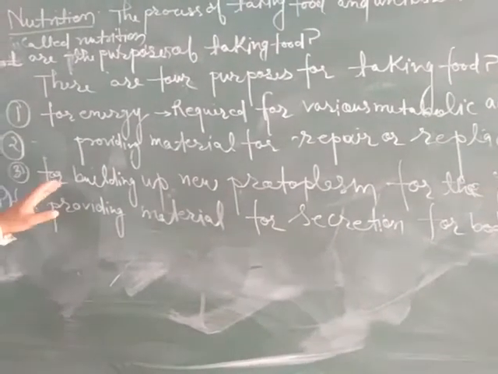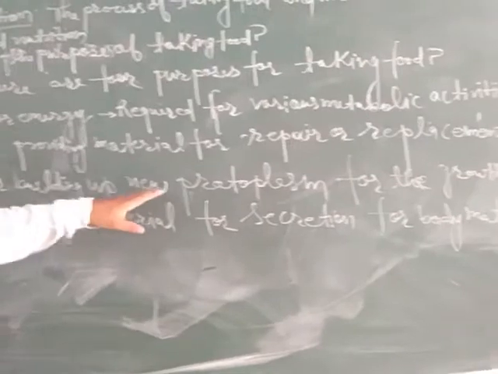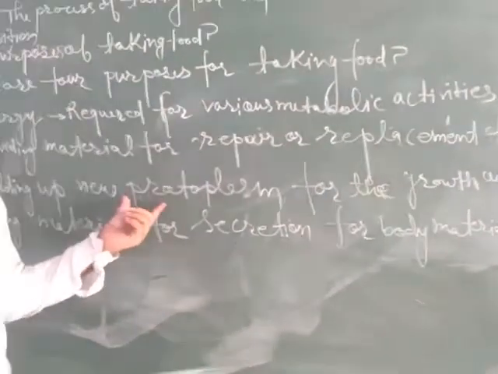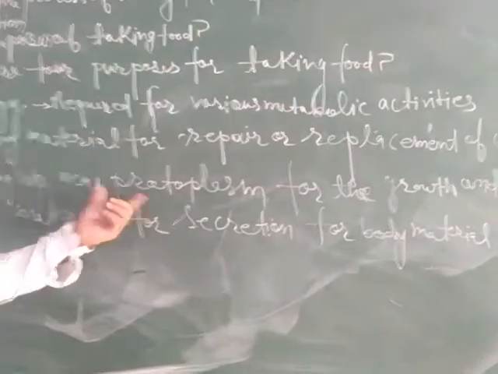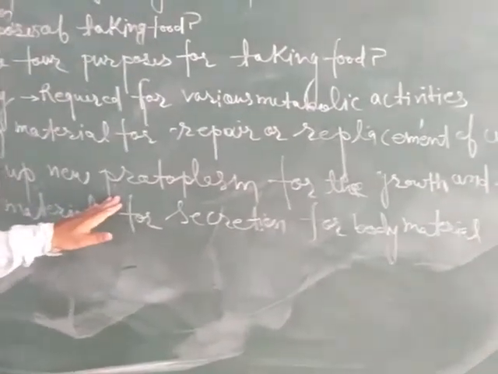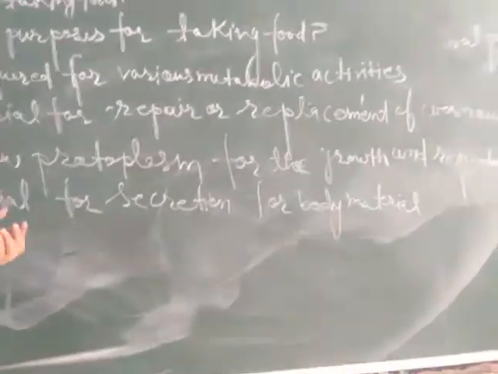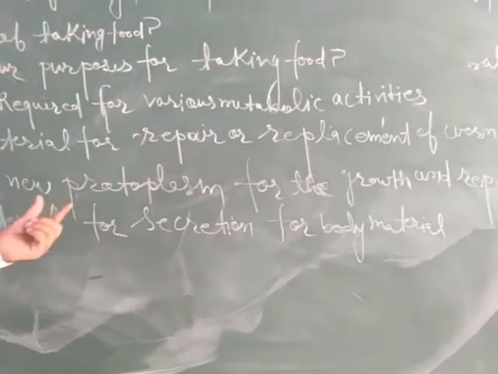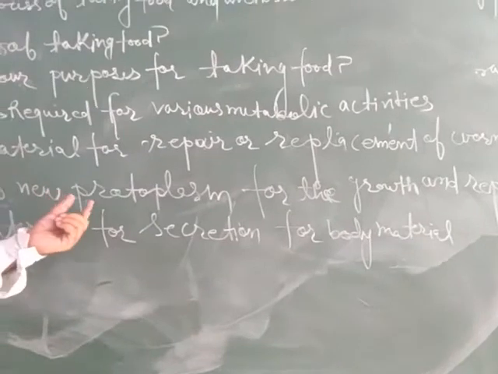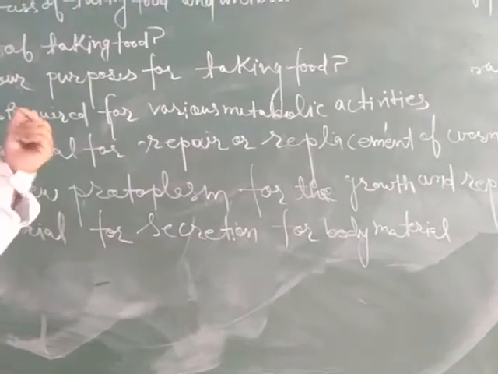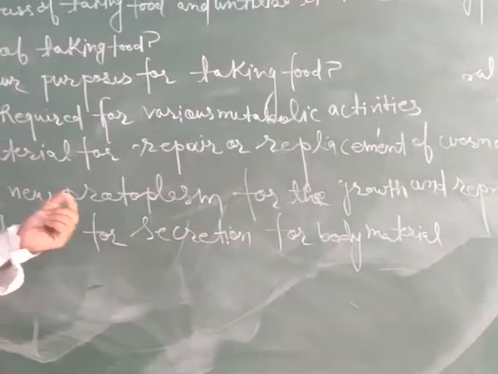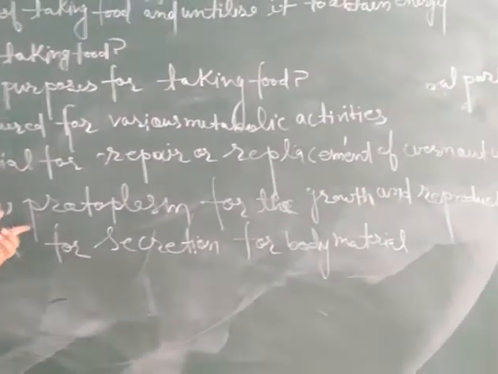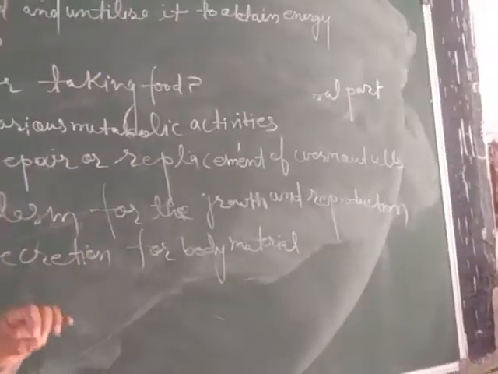Now the third point arises here: for building up new protoplasm. What is protoplasm? The basic living material of a cell. Without protoplasm, no formation of cell will take place. We can say that protoplasm is the basis of life, responsible for growth and development of cells, or to develop new cells from the pre-existing ones. Protoplasm is necessary for the growth and reproduction process.